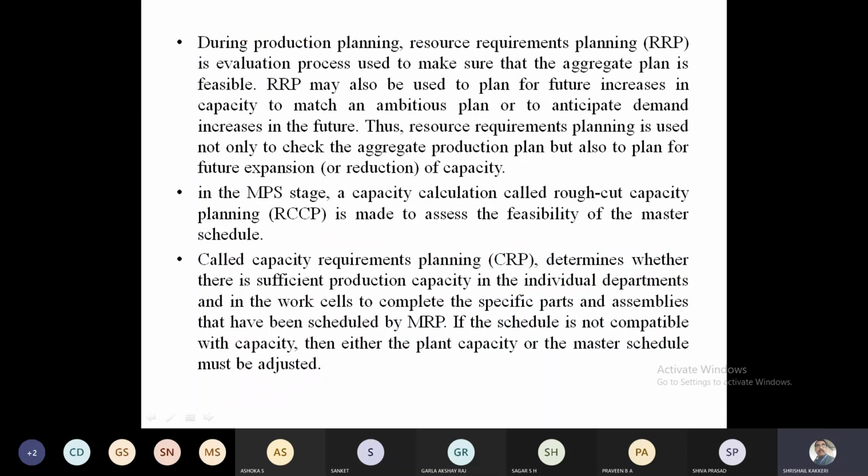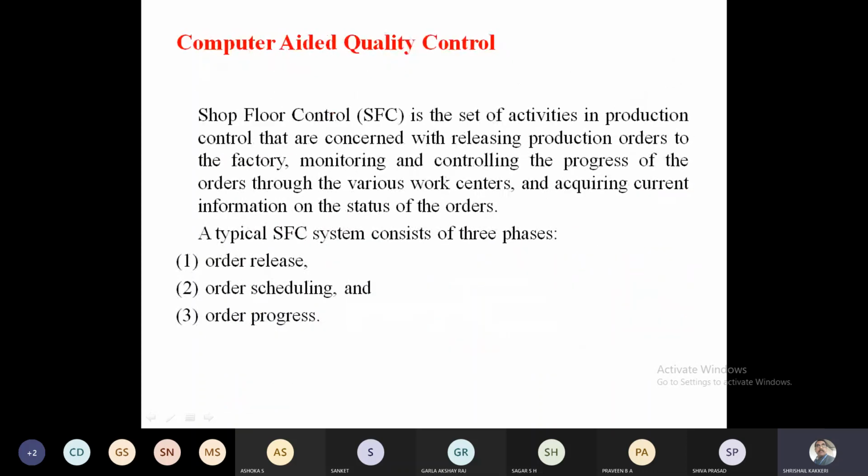Computer aided quality control, this I was supposed to do. The previous classes on this chapter, once again if required, we'll look into overviews. Computer aided quality control.